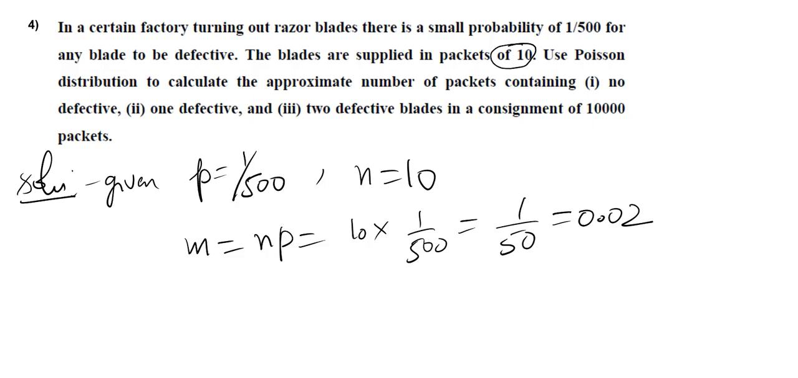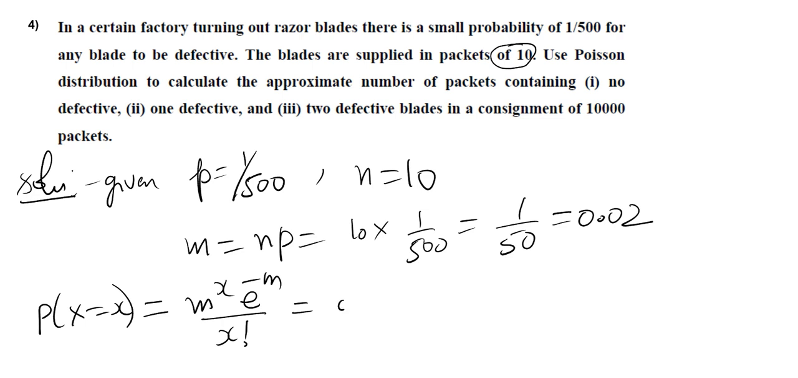Now write the Poisson distribution function. P of x is equal to m power x e power minus m by x factorial. m is here 0.02, so 0.02 whole power x e power minus 0.02 divided by x factorial.